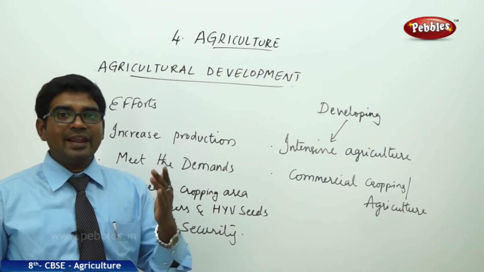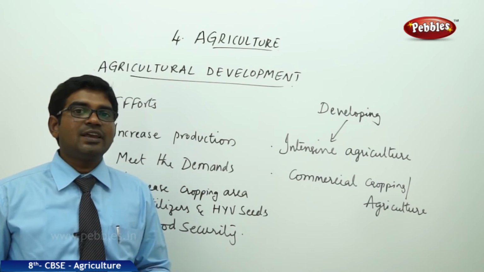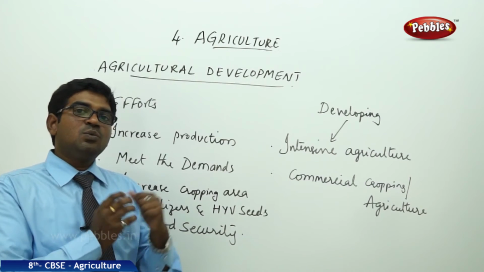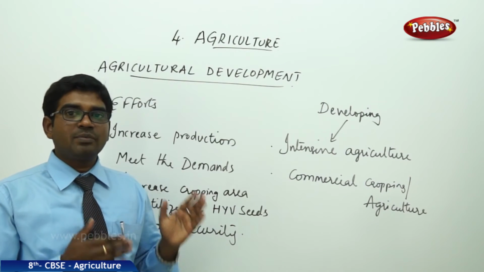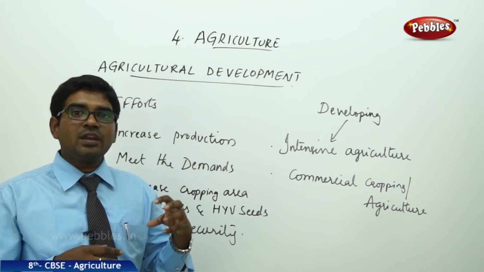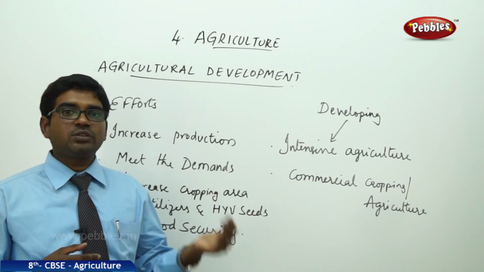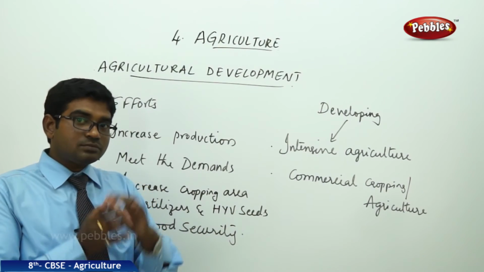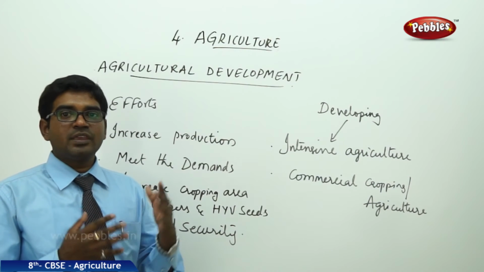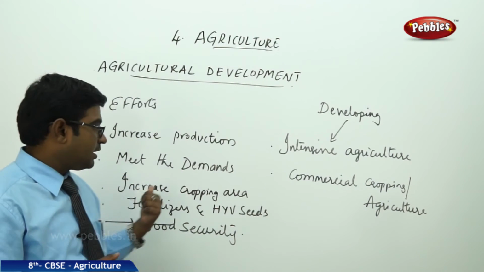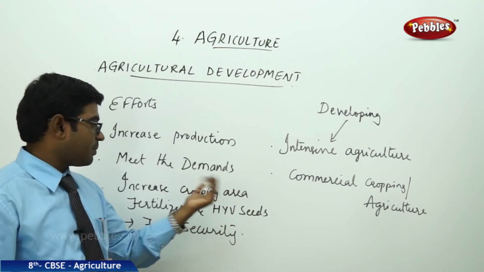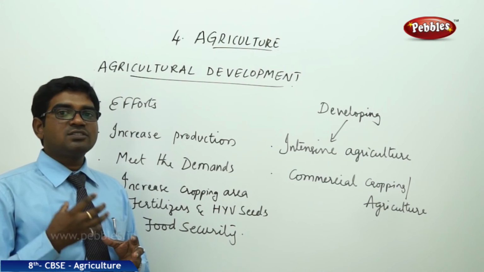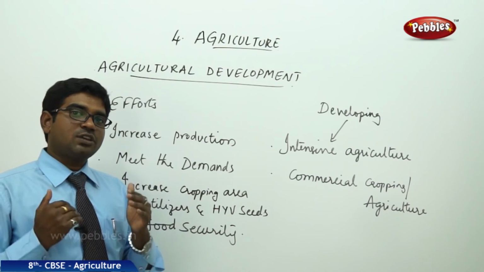Another way to add to production is to use fertilizers and high yielding variety seeds, which will double the production, as we learned through the Green Revolution from 1960 to 1970, where India experienced huge growth in the agricultural production of rice, wheat, millets, pulses and dal. Looking at that, we can suggest that increasing the cropping area and using fertilizers and high yielding variety seeds would definitely increase production and make the country food secured.